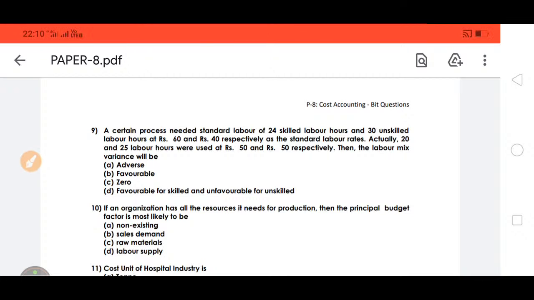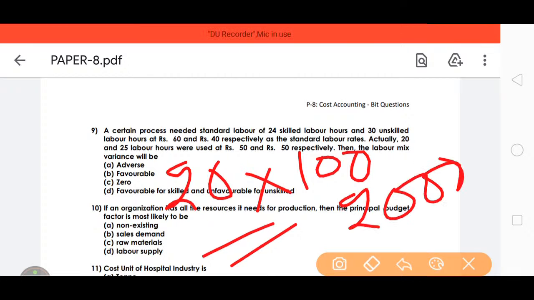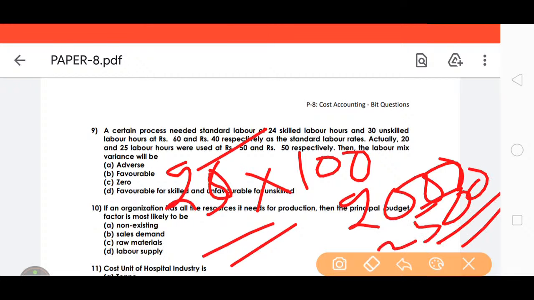Actually 20 or 25 labor hours were used at the 30th. So 20 into 100, skilled and unskilled added, we got 2000. Again 25 into 100 is 2500, and the difference 2500 minus 2000 is 100.